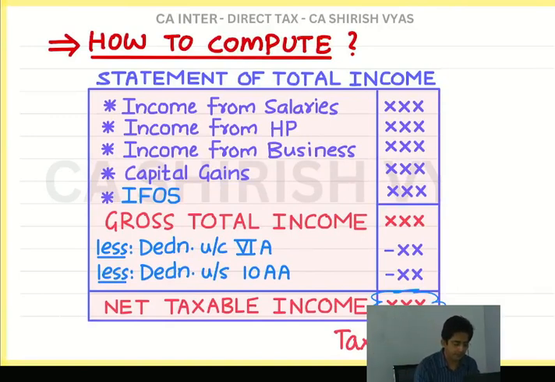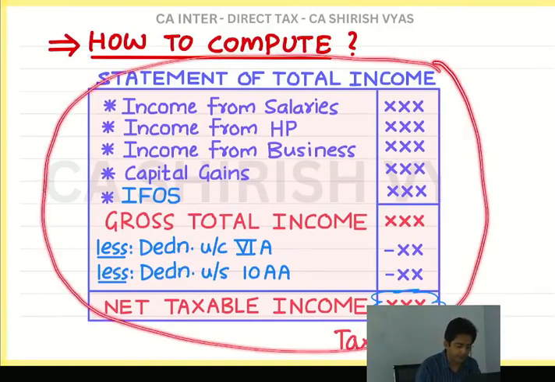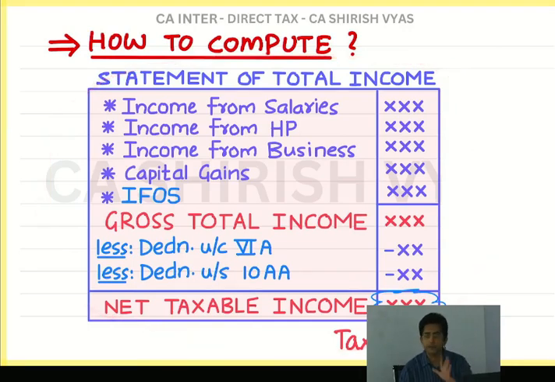Can you see one statement here? A statement like this is prepared in order to calculate the income of any person. And as you can see in the statement, there is a list of income. Since we are calculating income of a person, we have to prepare a list of the income. Now tell me, what is the main source of the income?